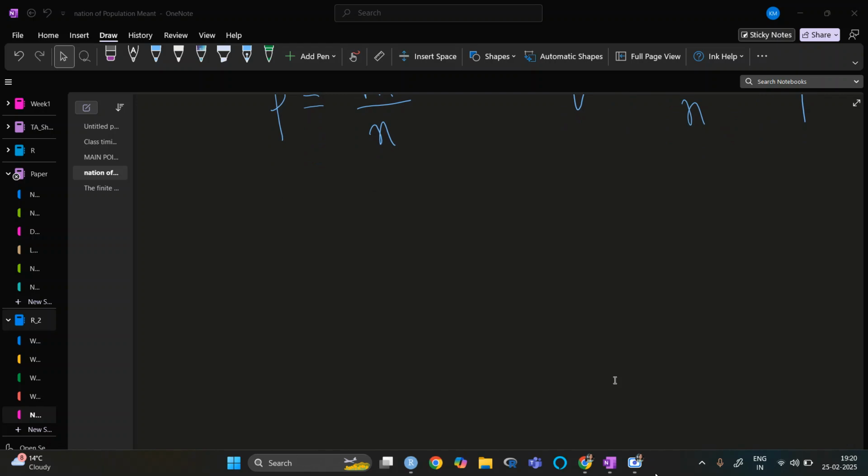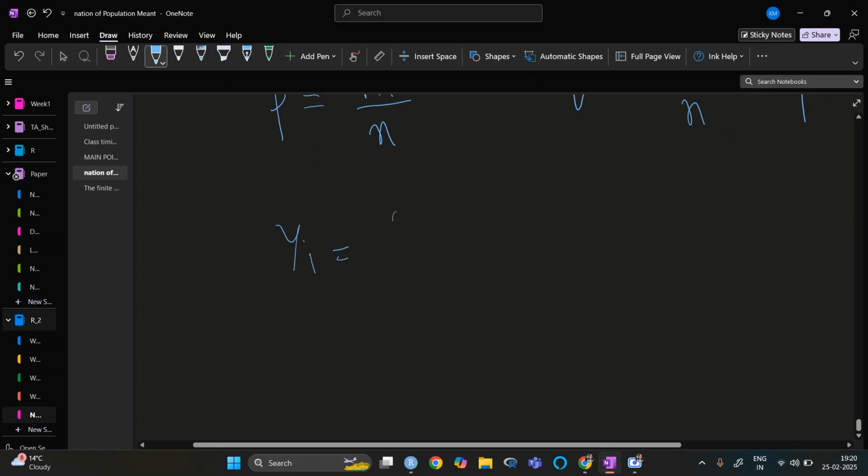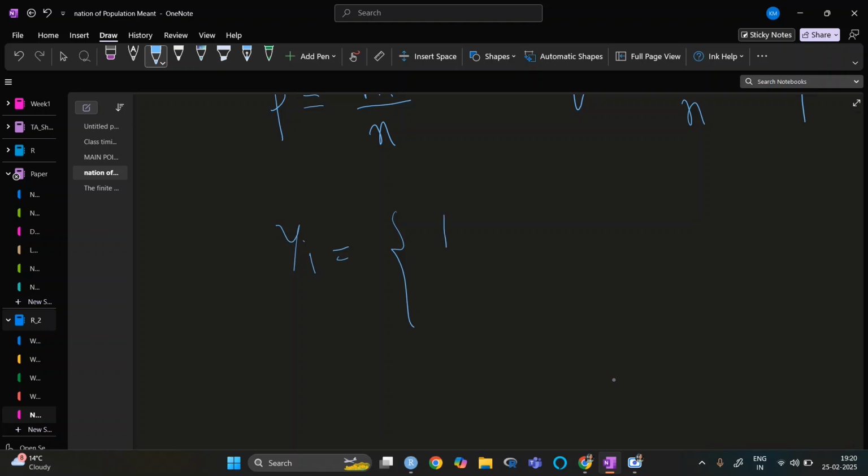So what we see is that capital Yi is equal to 1, it is 0 if the ith unit belongs to, let's say, A, and if the ith does not belong to A, or if the ith belongs to A star.